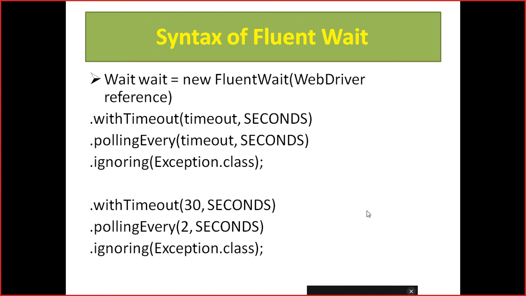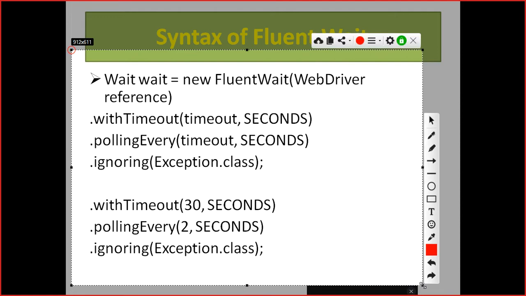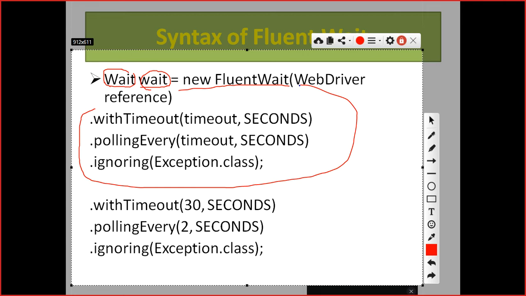So don't get confused here, we are just calling the methods. Here this is your Wait. What is Wait? Wait is our interface. This is your reference variable, and this is your implementation class. Got it, right? Inside this we can pass the WebDriver reference. You can see we are calling multiple methods. You can also call them in one line, no problem at all.